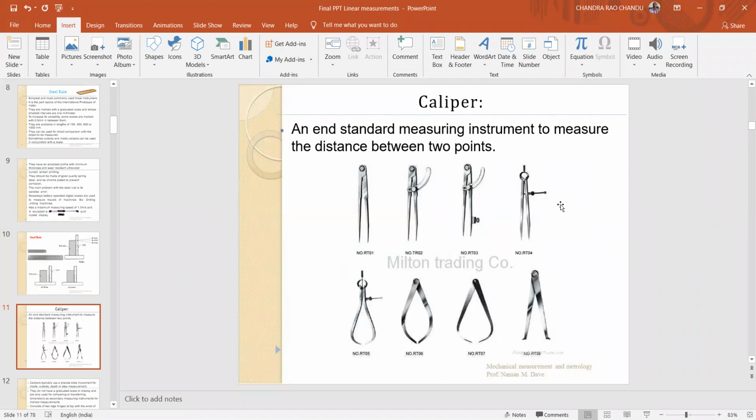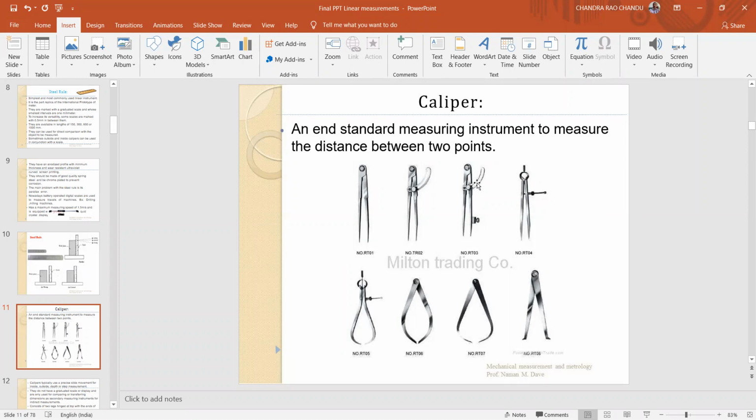Calipers. This is an end standard measuring instrument. Why is it called an end standard measuring instrument? Because we are going to measure the dimension in between two faces. Two faces. Okay, that is the reason why it is called an end standard measuring instrument. Between two points. Here, these are all calipers having pointed legs, and these are simply hinged at the top. Okay, and these two legs are parallel to each other.